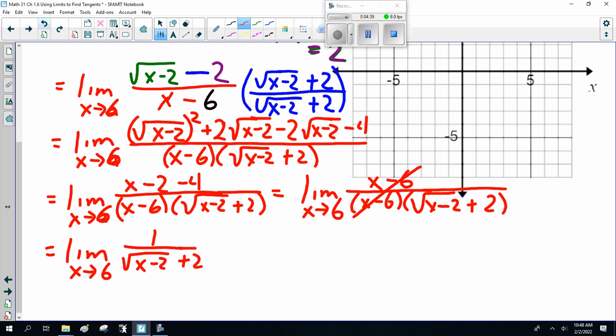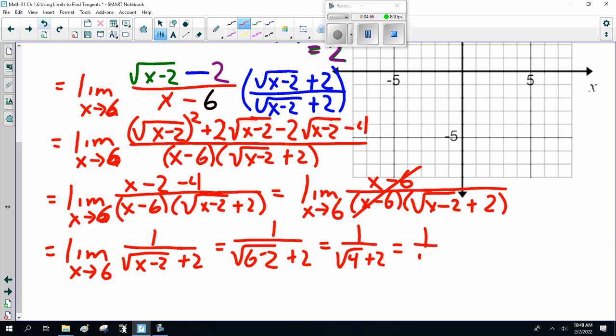Now here, for the square root, x has to be greater than 2. So this 6 works, so I can just do simple substitution from here on in. 6 minus 2 plus 2 is 1 over the square root of 4 plus 2. It's 1/4. All right, you see how I did that?